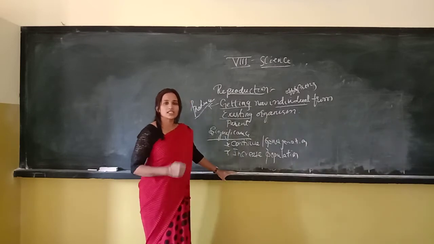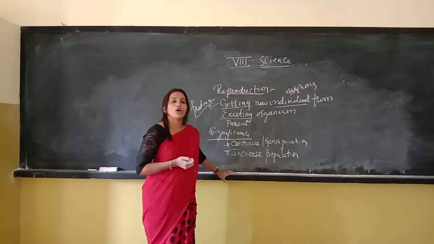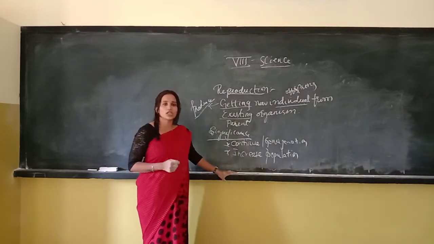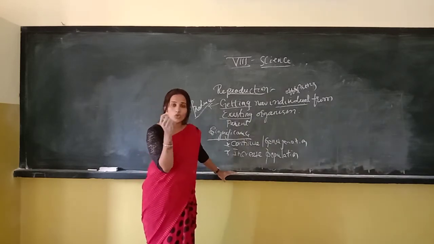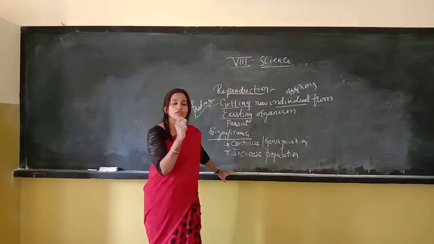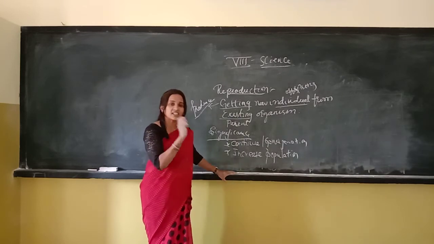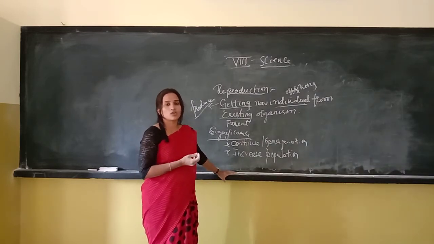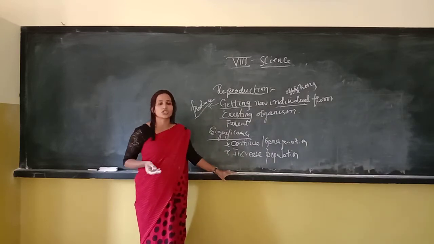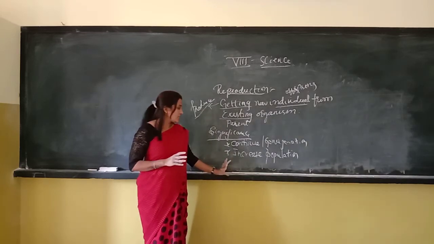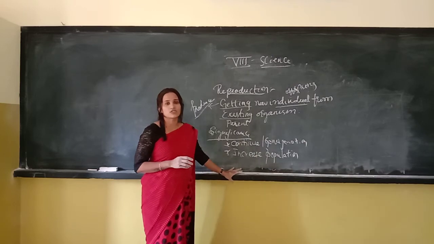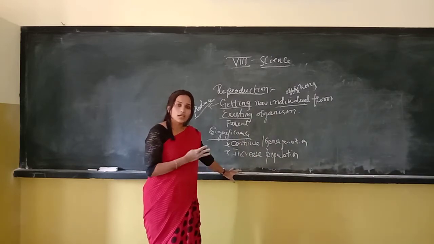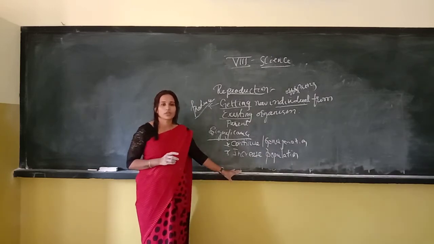To continue its species, whether animals, human beings or plants, from generation to generation, that is the importance or significance of reproduction.